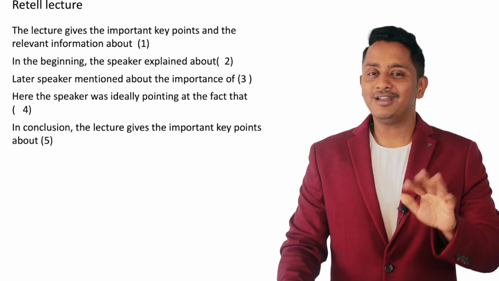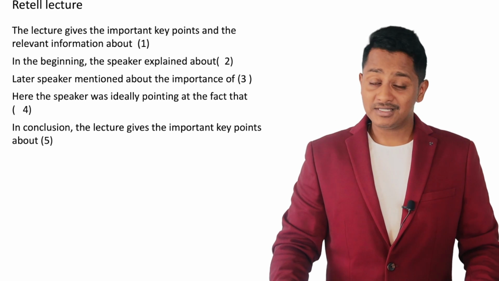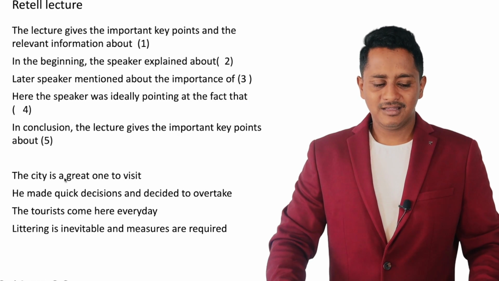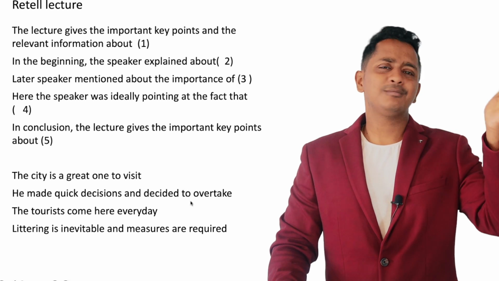Put one word, you will get 50 for it. For 50 it is enough. For 58 it may still be enough. For 65, 79, I need small sentences like this. The city is a great one to visit, he made quick decisions. See, I am just writing this for some audio.